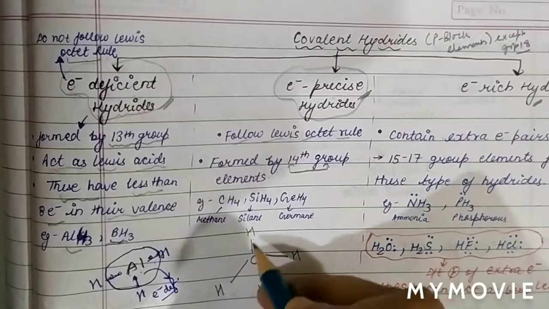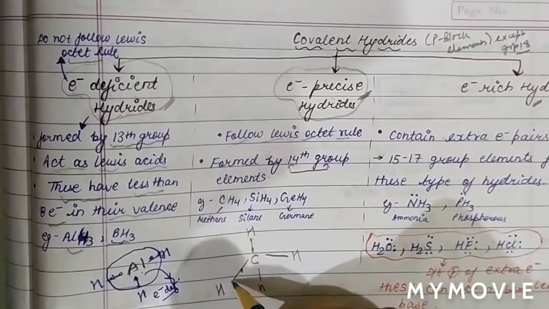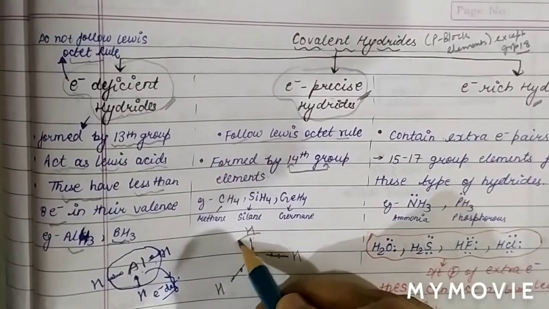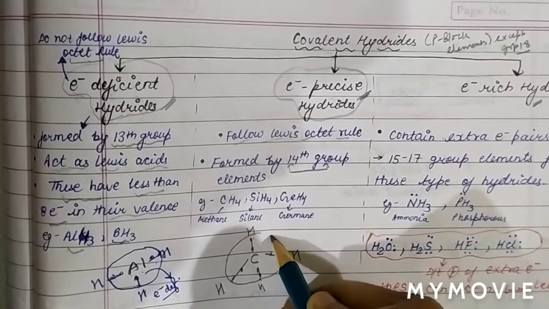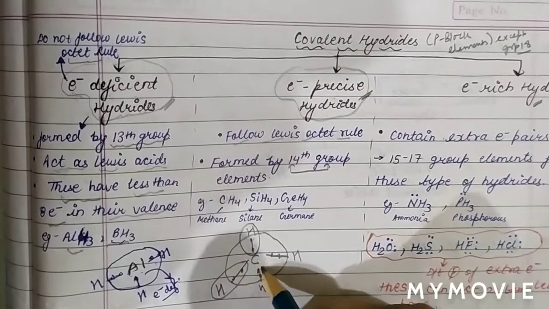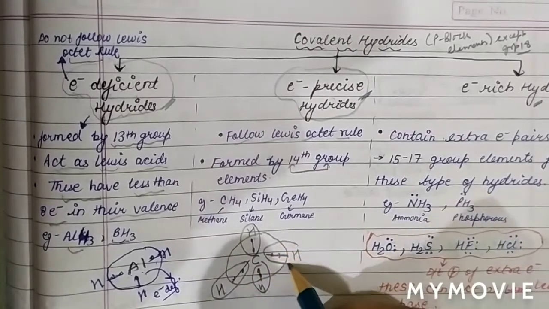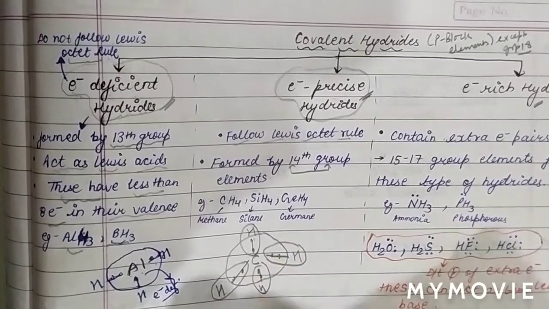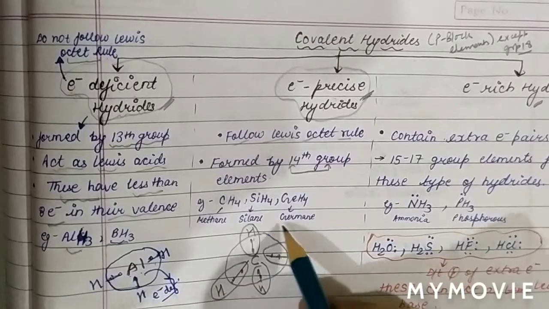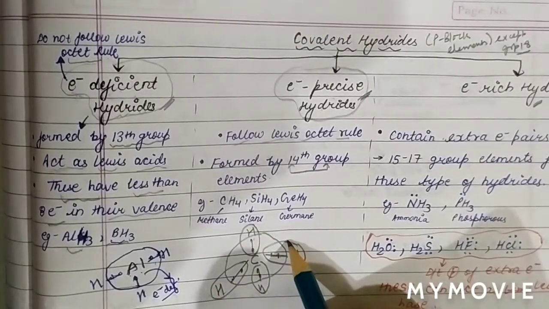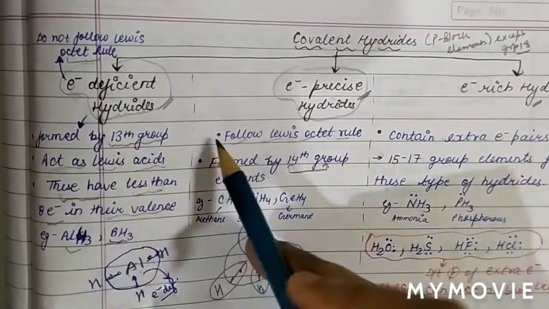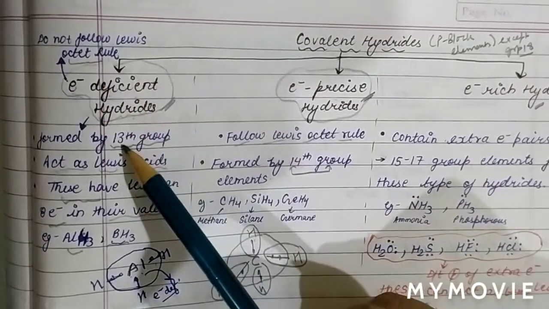So we can see that the octet of carbon is complete: 2, 4, 6, 8 electrons around carbon, and the duplet of every hydrogen is also completed. So in this case carbon is a group 14 element, and the Lewis octet rule is followed here. So basically electron precise hydrides are formed by group 14 elements, while electron deficient hydrides are formed by group 13